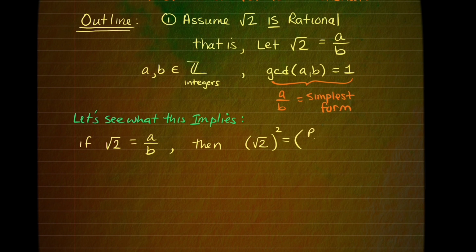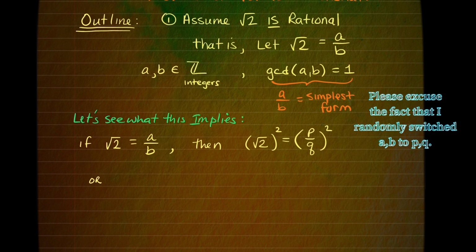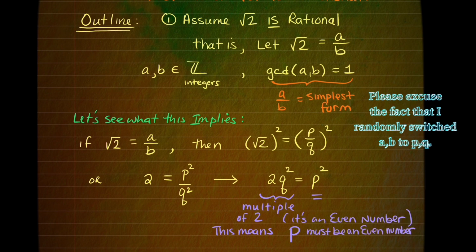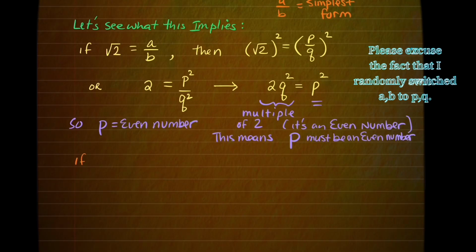If the square root of 2 is the fraction a over b, then squaring both sides of this equation leaves us with 2 equals p squared over q squared. Therefore, 2q squared is equal to p squared. Another way to say this is that p squared is a multiple of 2, making it an even number. And if p squared is an even number, that implies p must be an even number. So p is an even number.